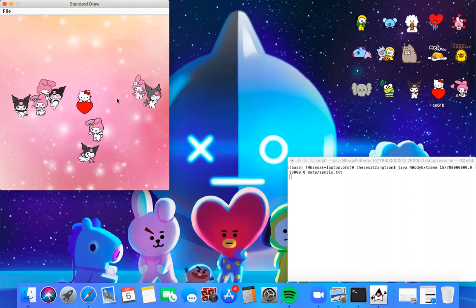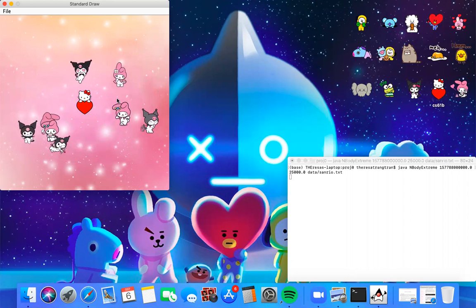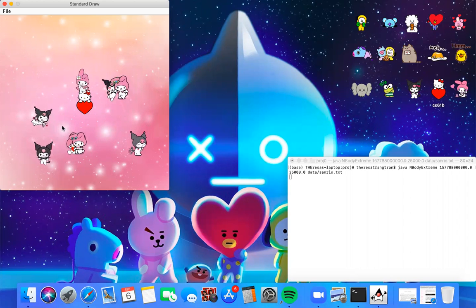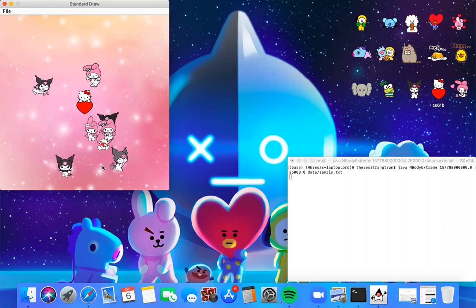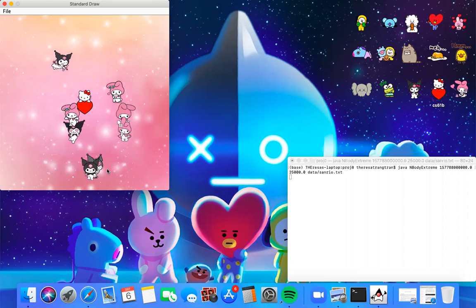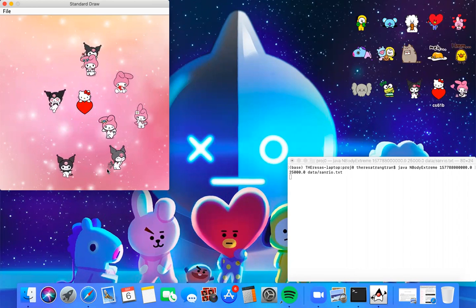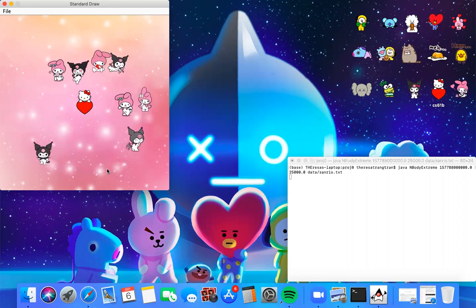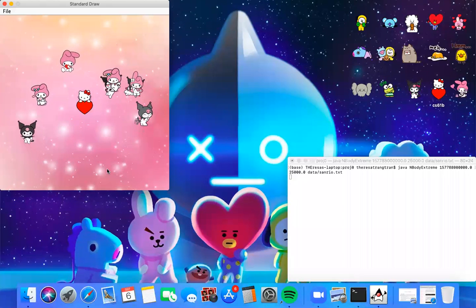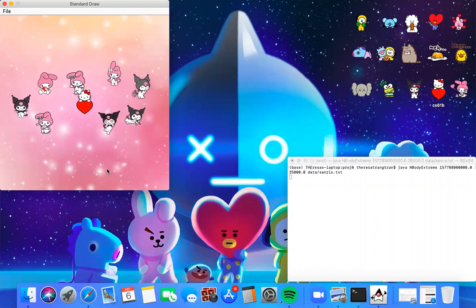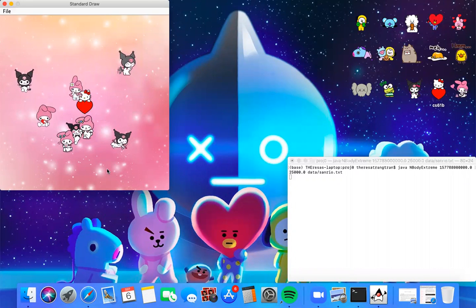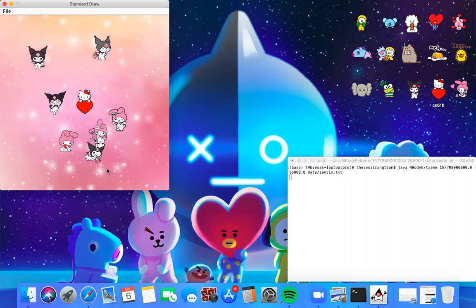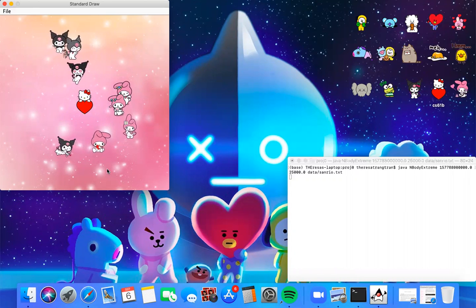One of the new features in my NBody Extreme version is that it supports elastic collisions. As we're about to see, these two Kuromis will be colliding and change velocity and acceleration, causing them to bounce off of each other. However, there is a small margin in which the center, aka position, of each character collides with the center of another character to cause a collision, so some overlap of the images won't cause a collision.